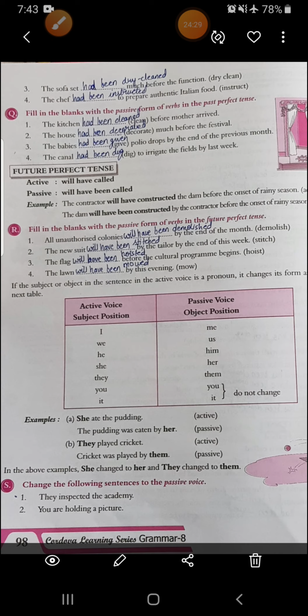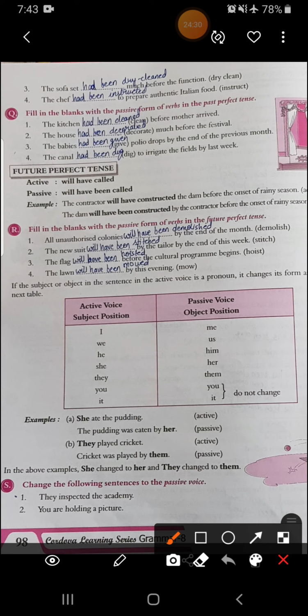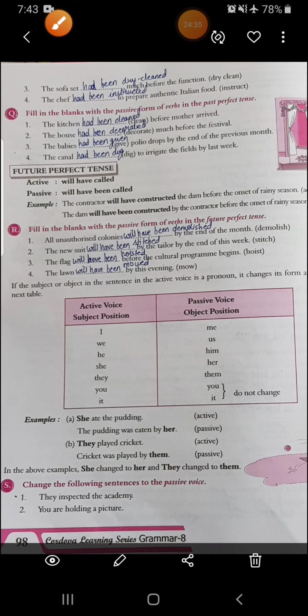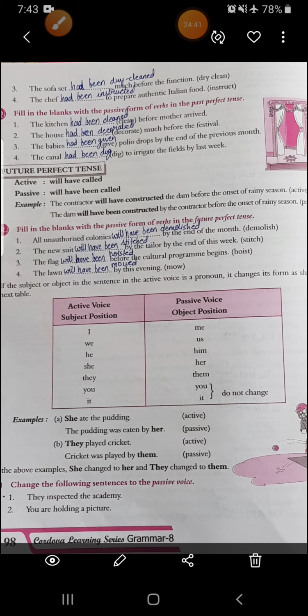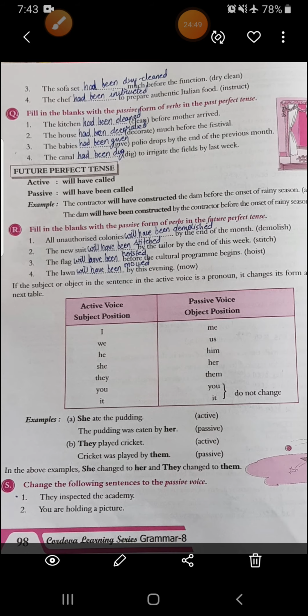Okay. Again, I told you that one pronoun table will be there. This is also important. Let's go through it. If it is in active form, I. In passive, it becomes me. We becomes us. He becomes him. She becomes her. They becomes them. You and it remains same. Alright. So let's see this example. She ate the pudding. The pudding was eaten by her. They played cricket. Cricket was played by them.